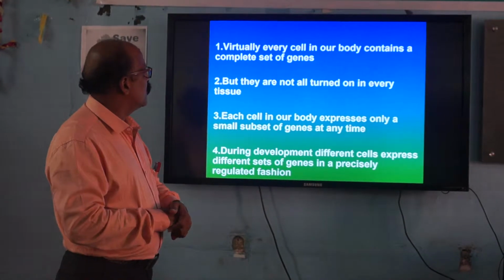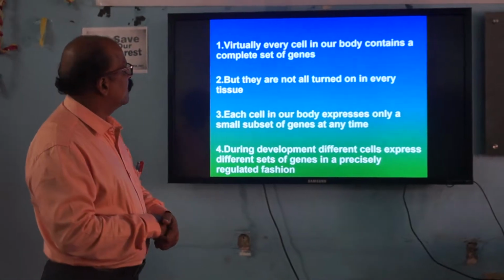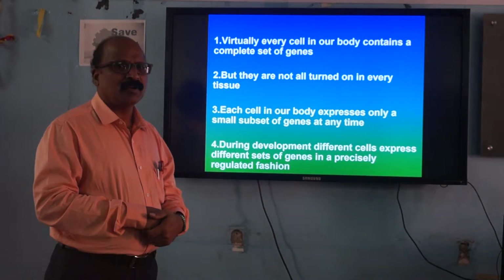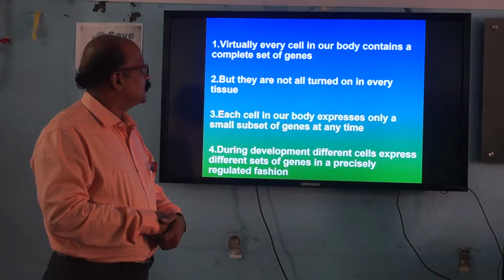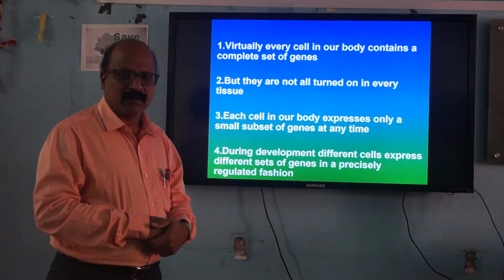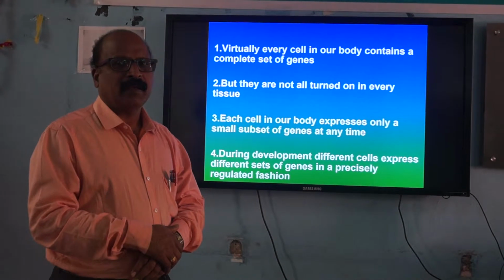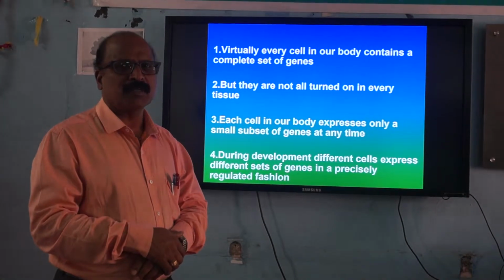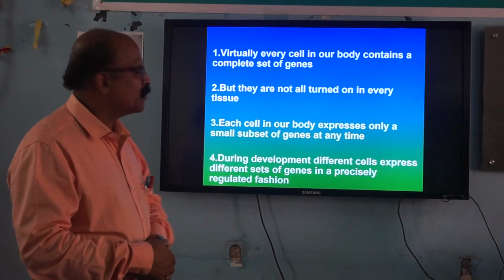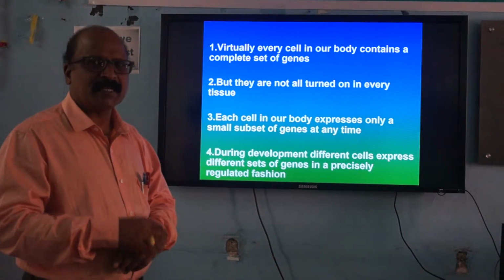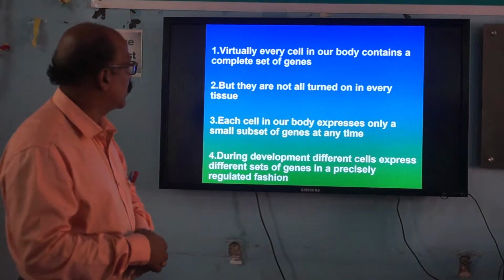Now let us see the first one. Virtually every cell in our body contains a complete set of genes. Just now I told you, 46 chromosomes are present in every cell, and here 44 chromosomes are autosomes, and one pair is a sex chromosome. All these chromosomes will be present in every cell in our body.